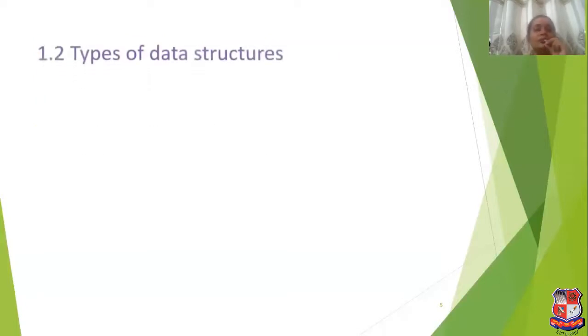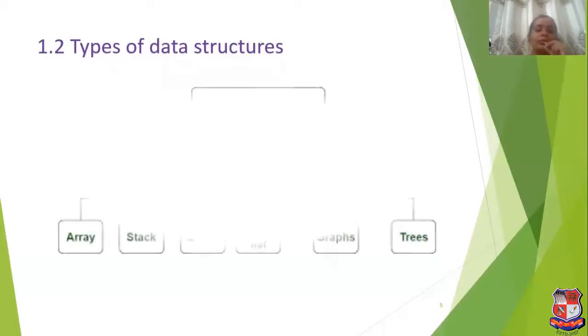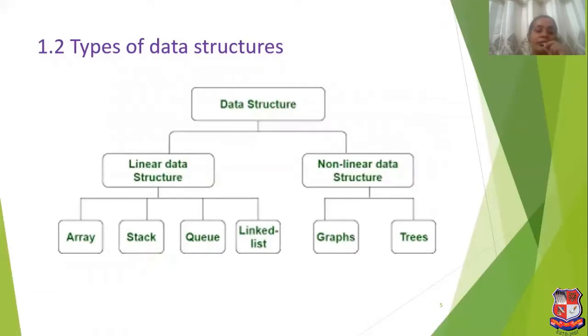Now we will see the types of data structure. Data structure is mainly divided into two types. First is linear data structure and second is non-linear data structure. Linear data structure is one in which we store the data in a linear manner or in sequential memory locations. Examples of linear data structure are array, stack, queue, and linked list, because in these we store the data in linear or sequential form.